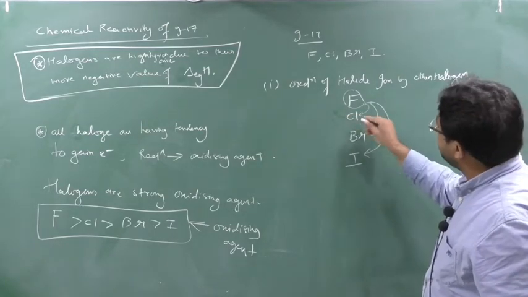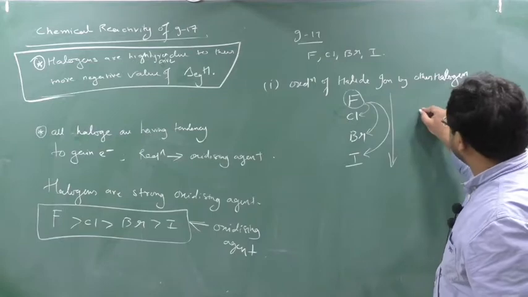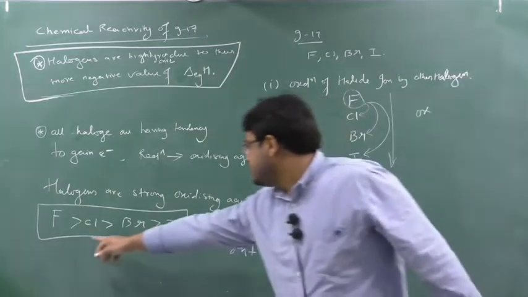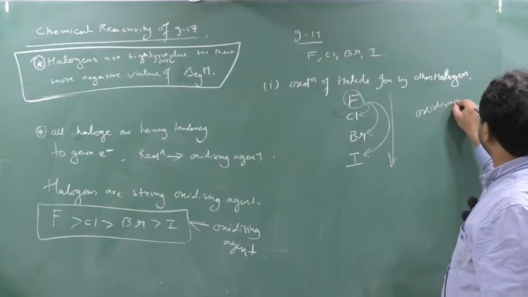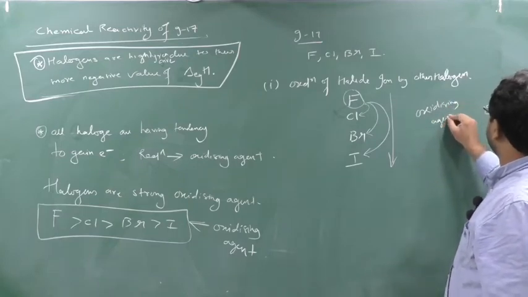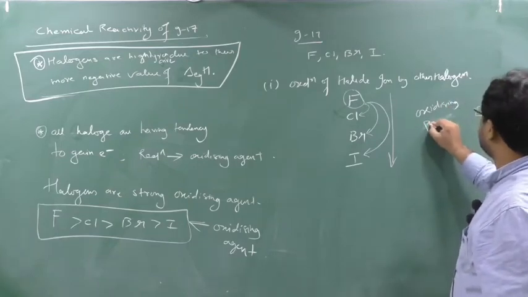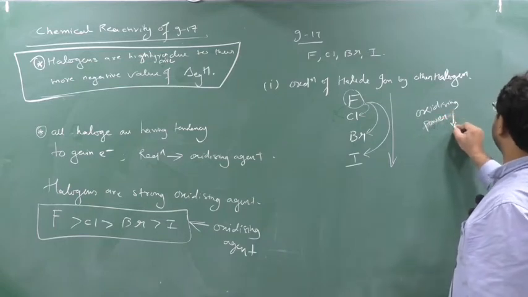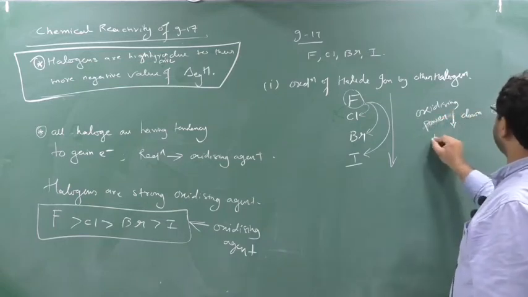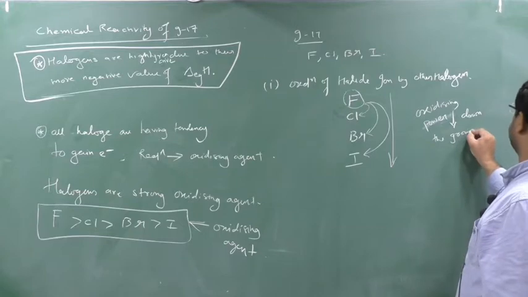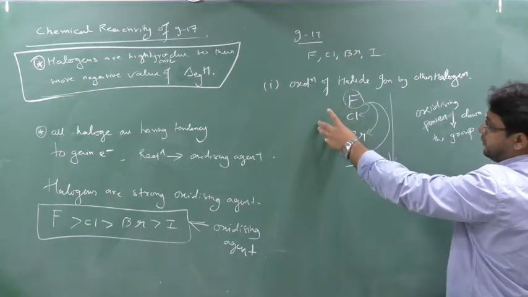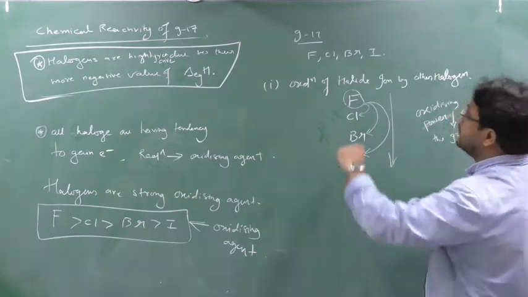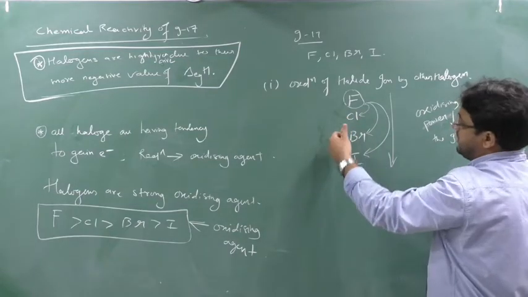Oxidizing power decreases down the group. So as fluorine is a stronger oxidizing agent than chlorine, bromine and iodine, only fluorine can replace chlorine, bromine and iodine.